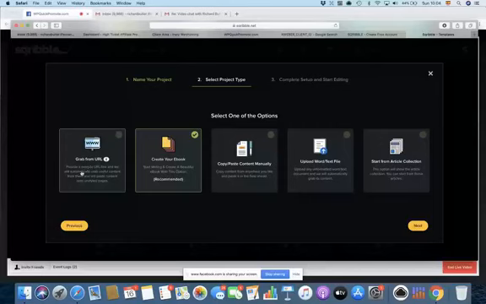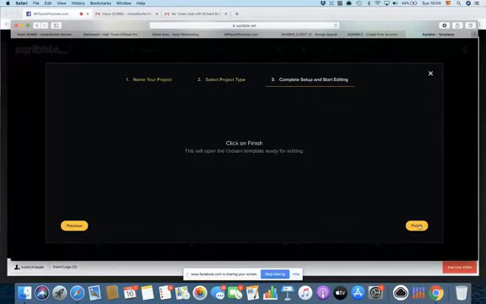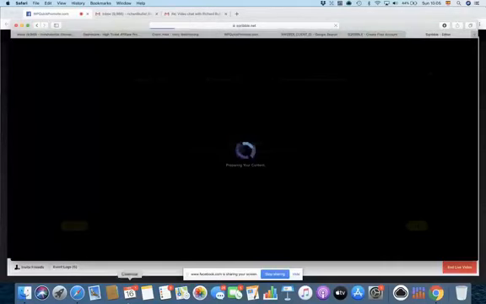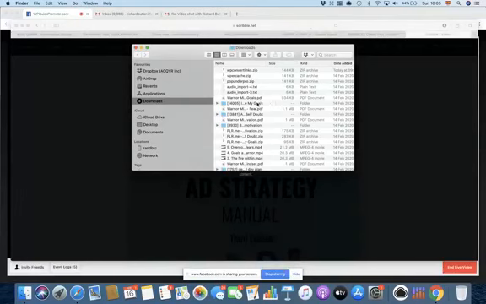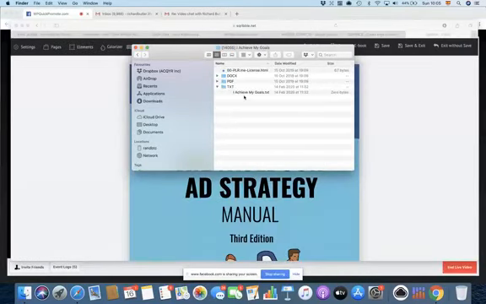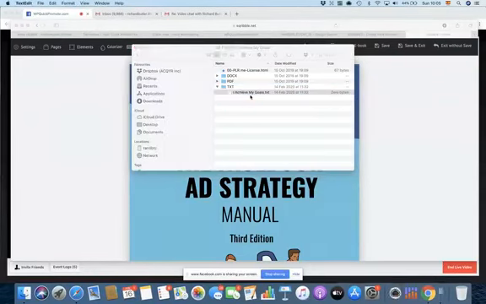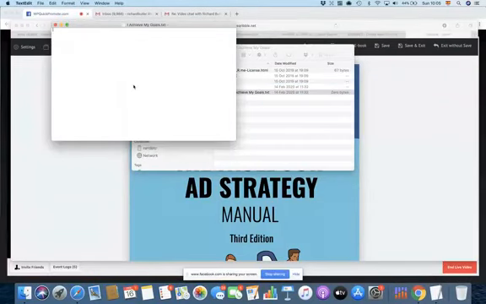Now I could grab a URL if I wanted, and that would take all of the content in from a blog post that I've written. I could copy and paste content manually. I could upload Word, but what I find the best is to create your ebook and then copy and paste the content. So I'm going to finish that. Now I'm going to take some private label rights content that I have. And let's just say, I achieved my goals. It doesn't matter the content, it doesn't match the actual book, but that's okay. So here's the content. I have that open there.